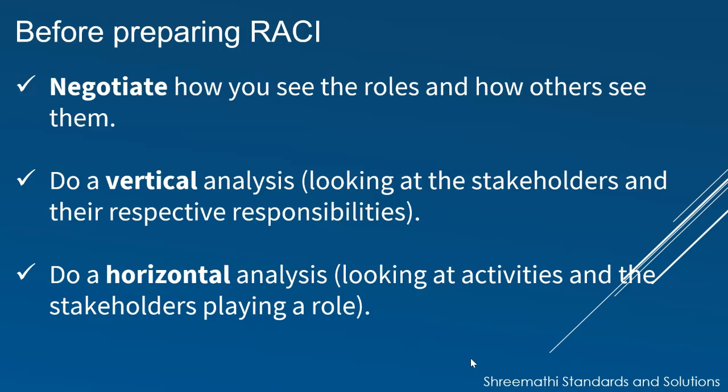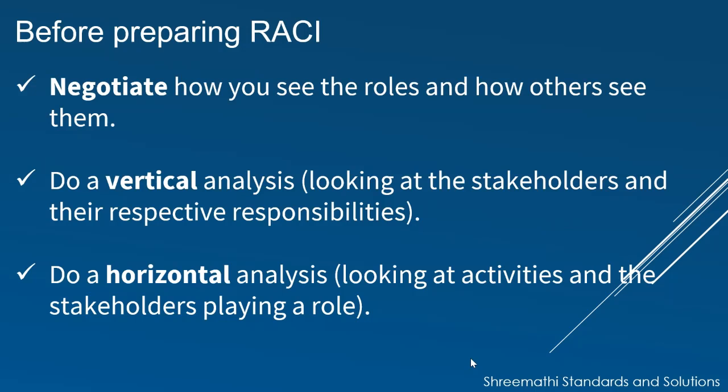When we look at horizontal analysis, we are looking at activities and the stakeholders playing a role. Are there no R's? Is the job really getting done? Why is there no leader? Too many R's? This is likely a sign of too many cooks or a round robin of passing the buck. Too many A's? Is there confusion? Is there or will there be a potential conflict because every person has a different view of how it should be done? Too many C's?